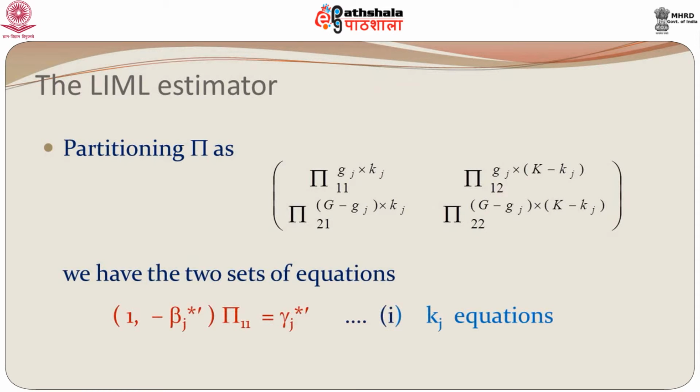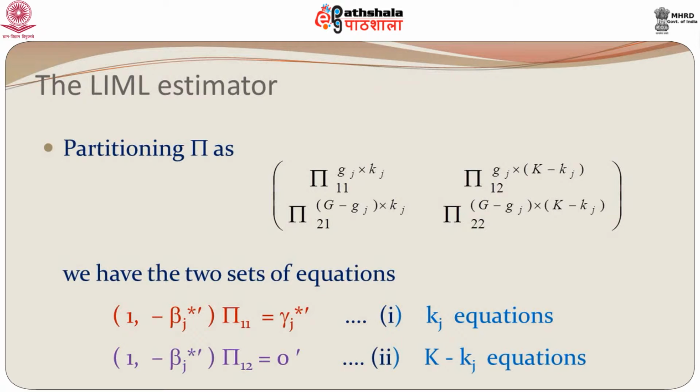We have (1, minus beta j star prime) into pi 1 1 is equal to gamma j star prime, and (1, minus beta j star prime) into pi 1 2 is equal to 0 prime. So, the first is a set of k j equations and the second is a set of k minus k j equations. Look at the orders of pi.